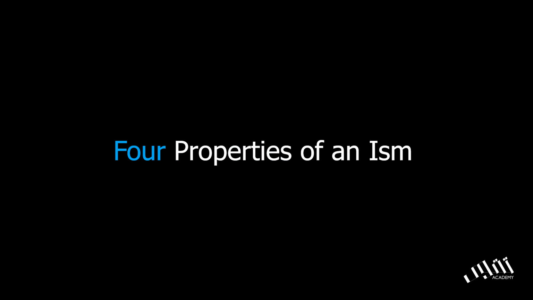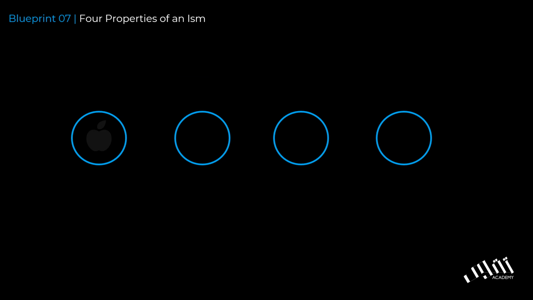Bismillahirrahmanirrahim. So we're going to be covering the first property of an ism, which is definiteness. Just as a quick recap, there are four properties of an ism. First we have definiteness, then we have gender, both male and female, then we have number, and then we have status. What this means is that within every ism that you see, there are going to be all four of these components. And the first that we're going to be covering is definiteness. So let's go ahead and delve in.